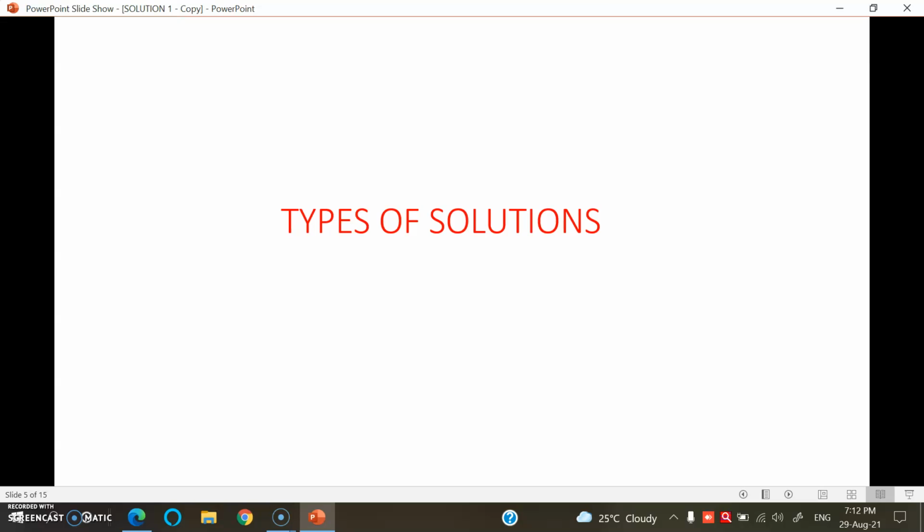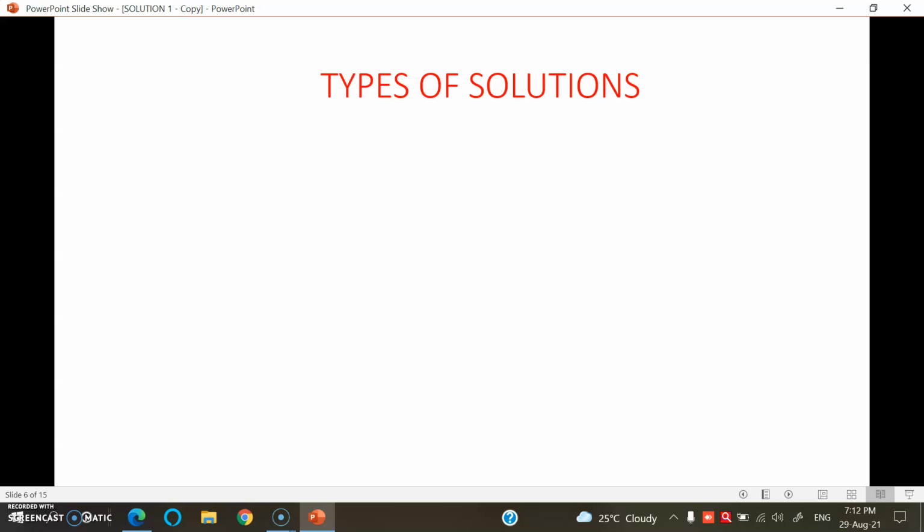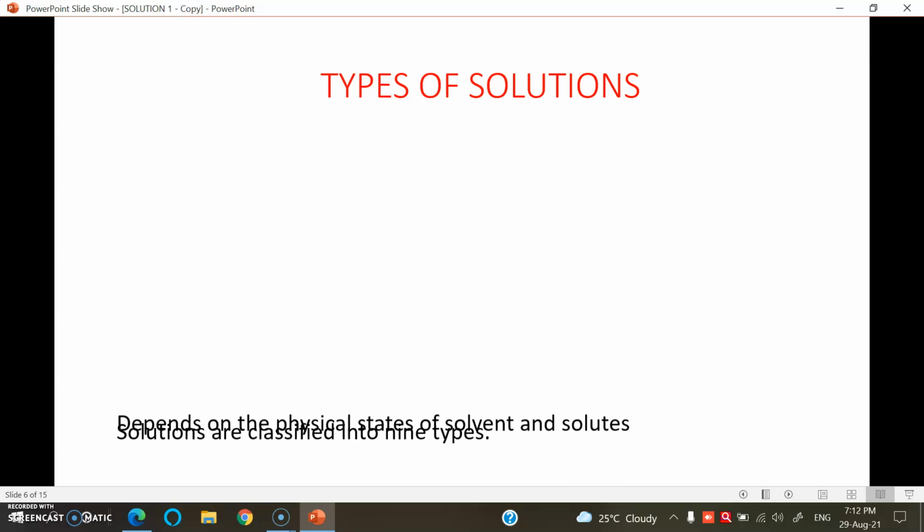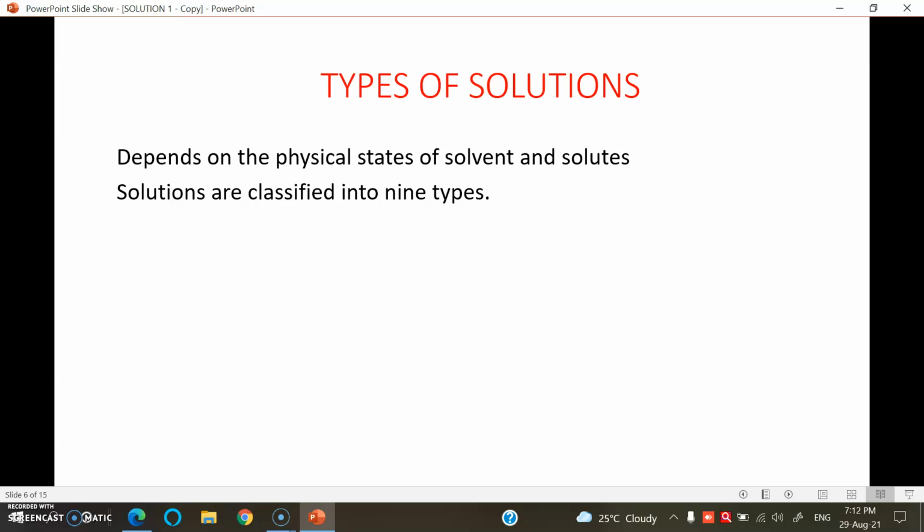Now let's study types of solution. There are various ways to classify solutions. Here we discuss classification depending on the physical states of solvent and solute. Solutions are classified into 9 types. You know the 3 states of matter: solid, liquid and gas.